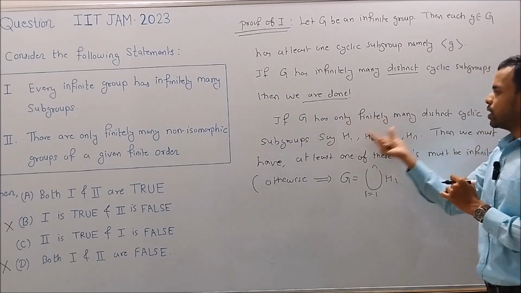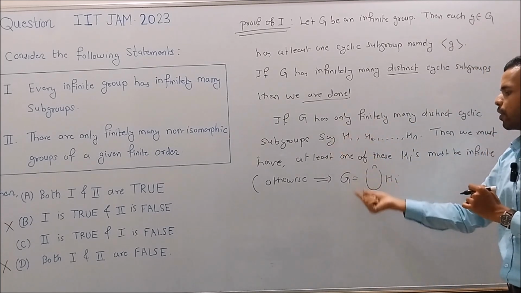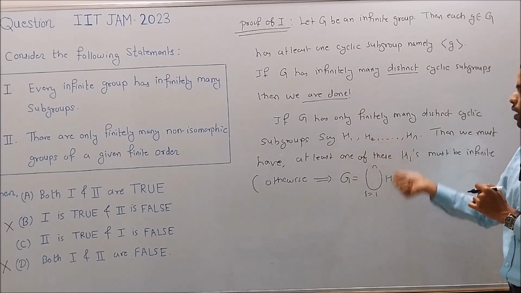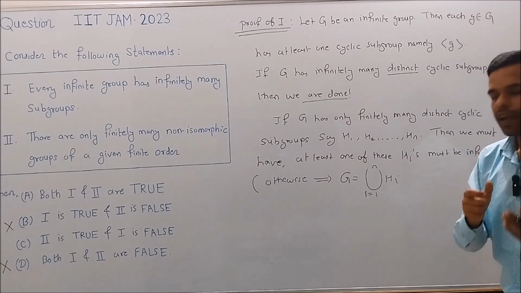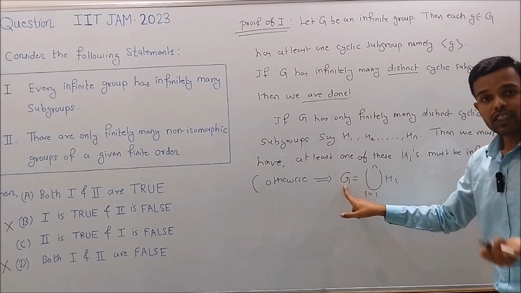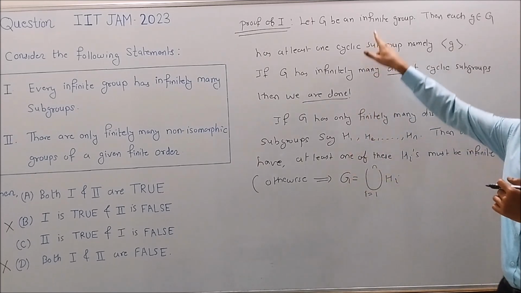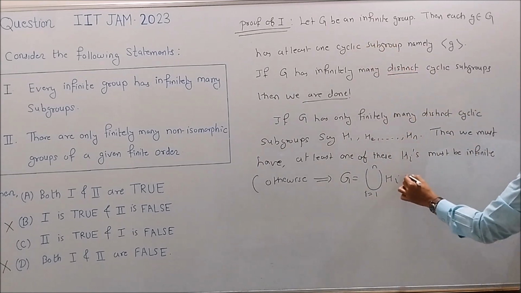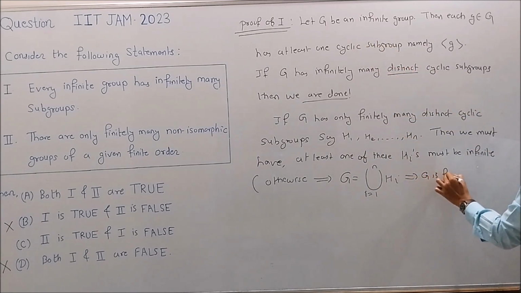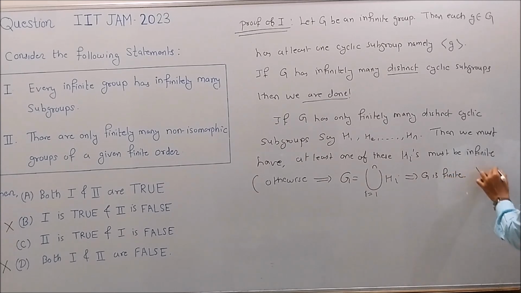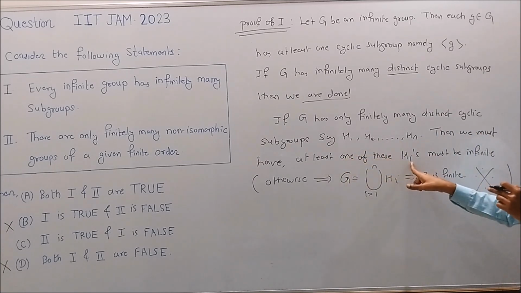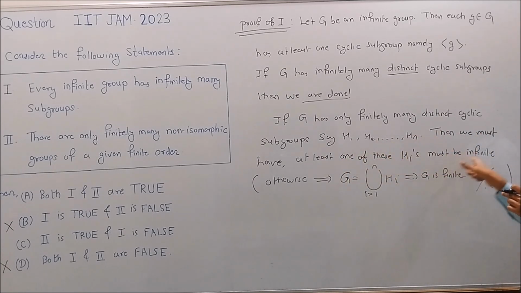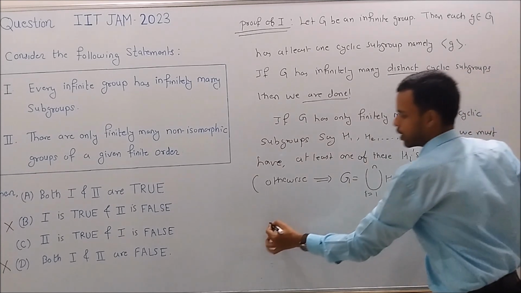As G has only these cyclic subgroups, G can be written as the union of H1 up to Hn, and as all of these Hi's are finite, this implies G is finite. But we have G is infinite, so we get a contradiction. So at least one of these Hi's must be infinite.